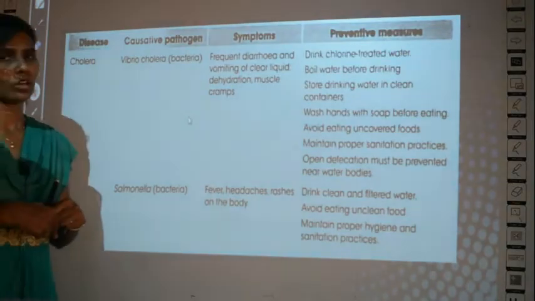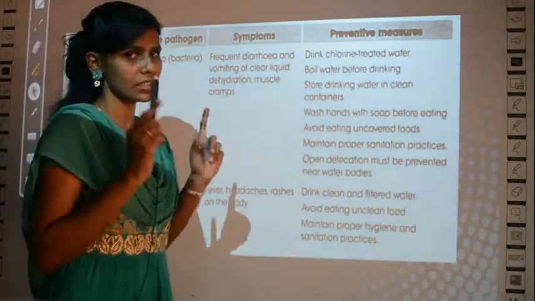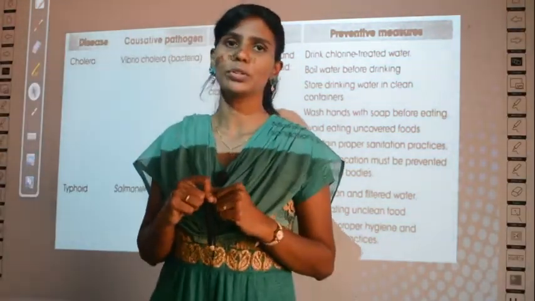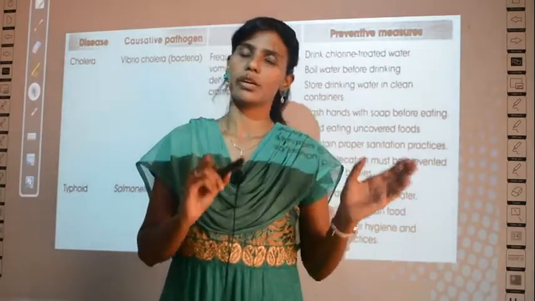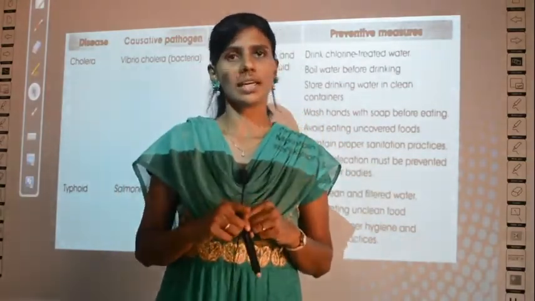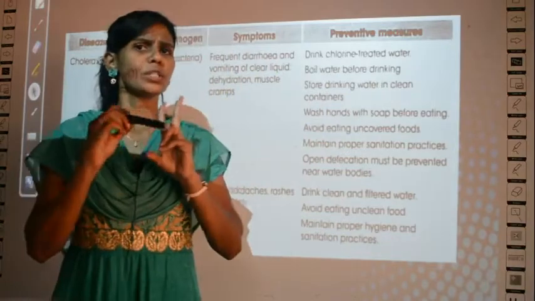In your book you have a big tabular column. I am not going to complete everything in that table in today's class. I am going to teach only about two diseases.